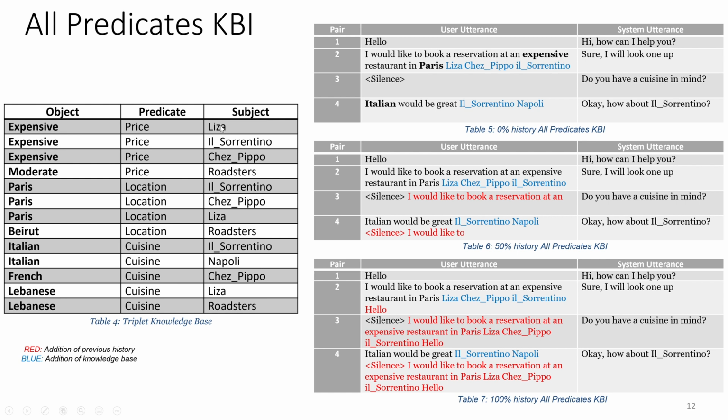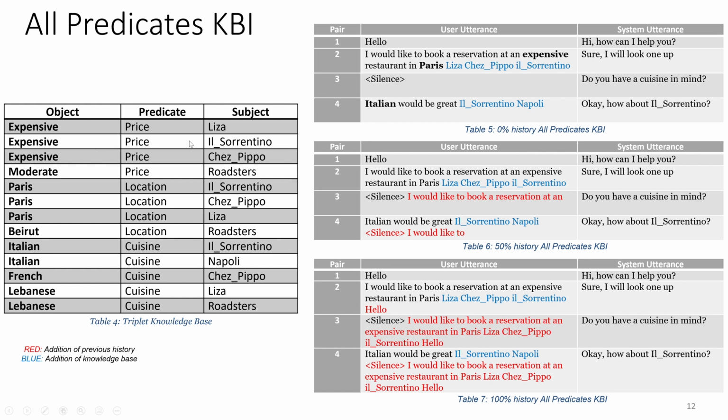We have Lisa, El Sorrento, and Chepipo. These are expensive in Paris. And then we have also Lisa, Chepipo, Sorrentino. So we take all of these, we intersect them, and then we augment them at the end. Third pair is looking for Italian. So we find all the Italian restaurants, which are Sorrentino and Napoli, and we augment them at the end. So this is 0% history. We just go to the database, to the knowledge base.